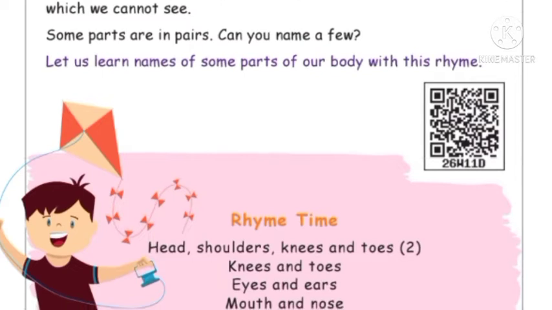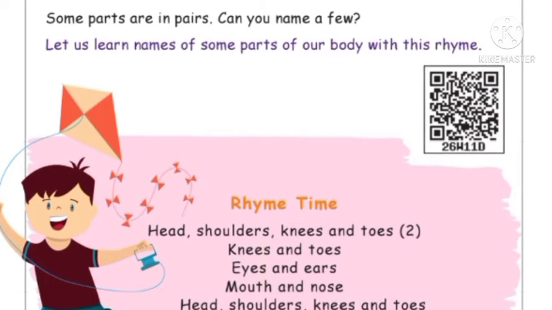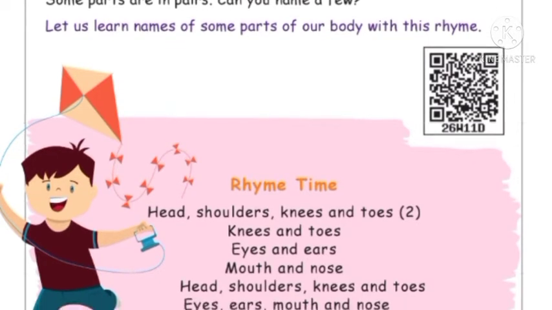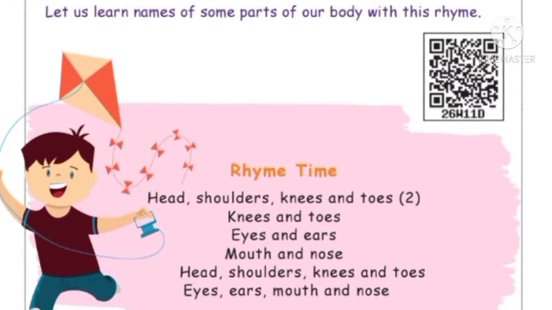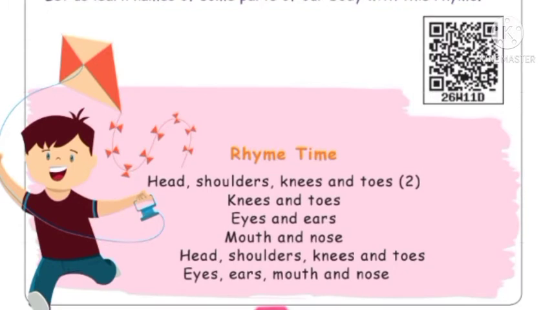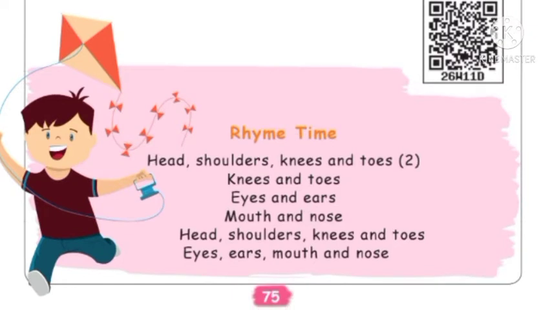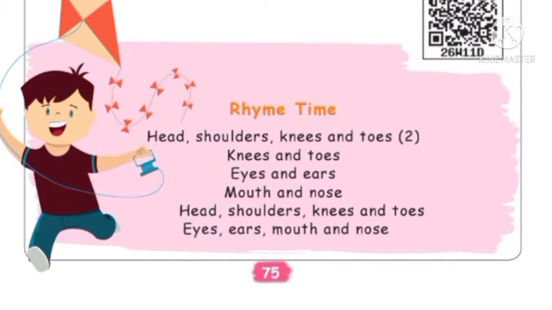Okay, now let us learn the names of some parts of our body with a rhyme. Head, shoulders, knees and toes, knees and toes. Head, shoulders, knees and toes, knees and toes. Eyes and ears, mouth and nose. So these are all the external parts of the body which we can touch.